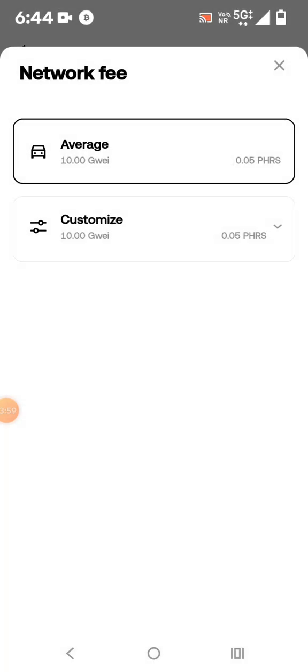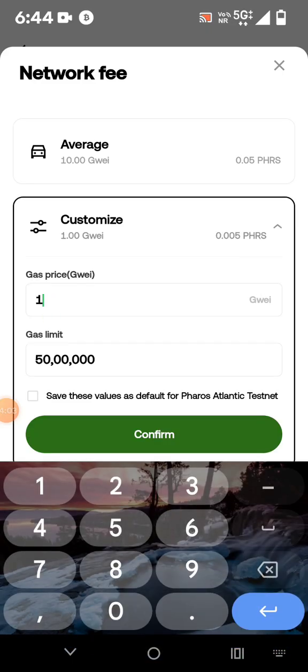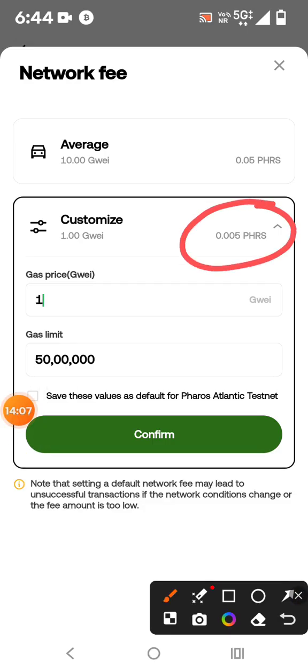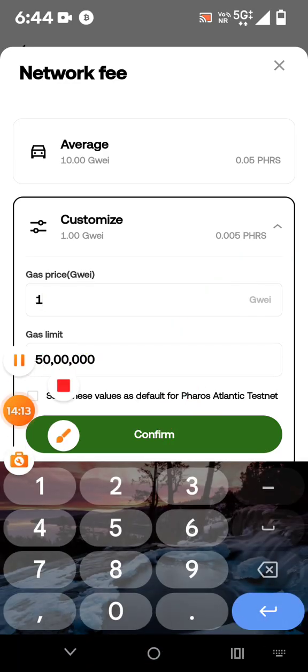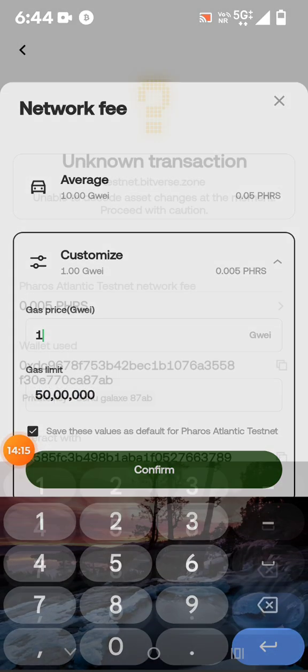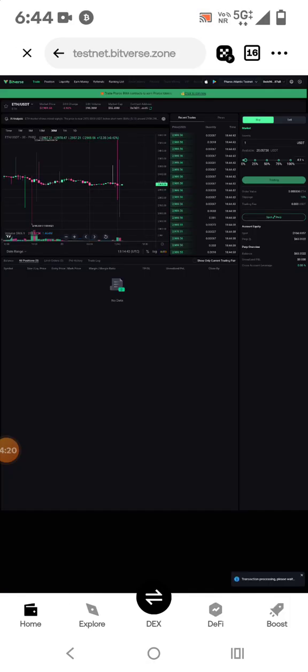So let me click here. I will click customize, and I will just select one. So यहाँ पे अब क्या होगा, फीस कम हो जाएगी. You can see that the fees are reduced, and you have to click confirm, and you can select this one as a default. So confirm, confirm, and confirm.